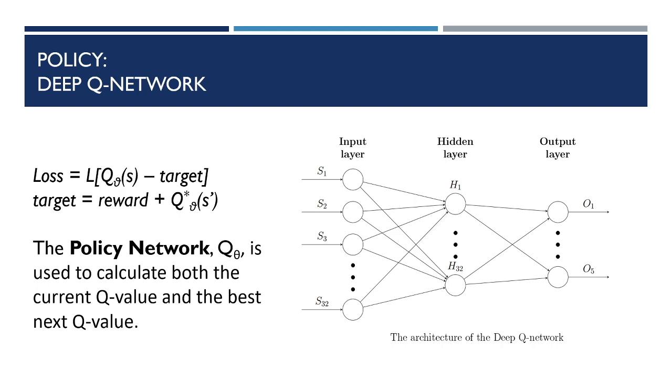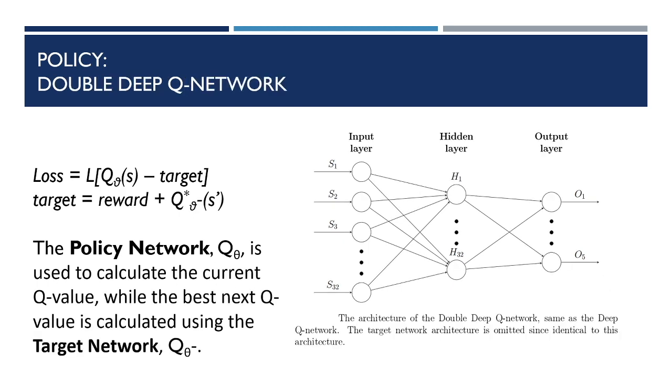So to solve this problem, another network was introduced, that is the double DQN. In this case, there is another artificial network called the target network that has the same architecture as the policy network, but the current Q value is calculated with one network, the policy network, and the target value is calculated with the target network, and this should stabilize the training phase.